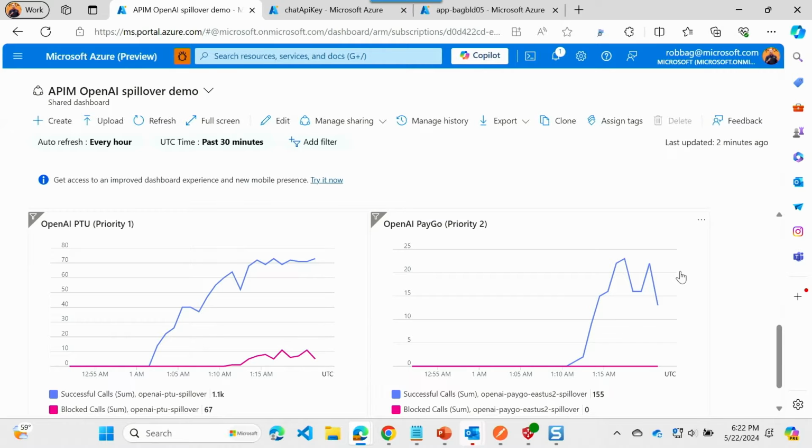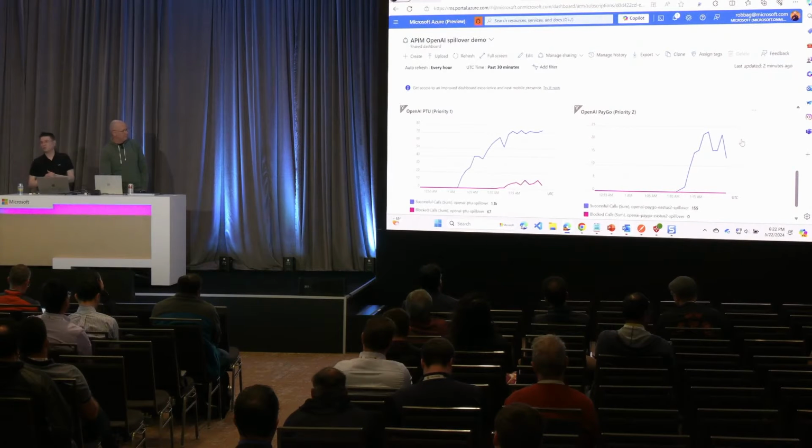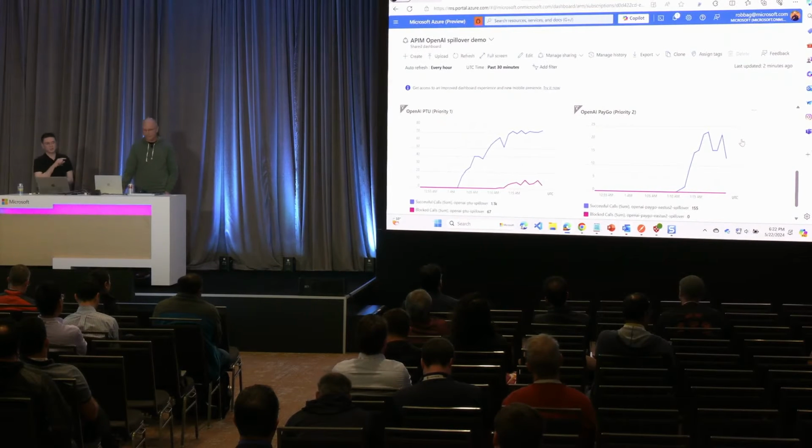At the same time, since we have the gateway in between in the architecture, on the right side, the OpenAI pay as you go, the number of requests moving to that starts rising. Eventually, whenever the rate throttling is removed from the PTU instance, you can see that the number of requests starts falling in OpenAI pay as you go, which means now the gateway is sending that traffic back to the original endpoint rather than the failover endpoint.